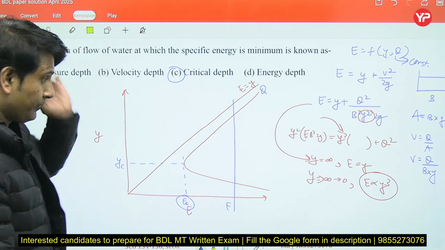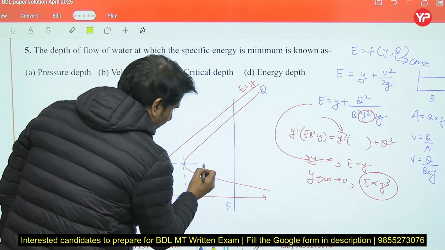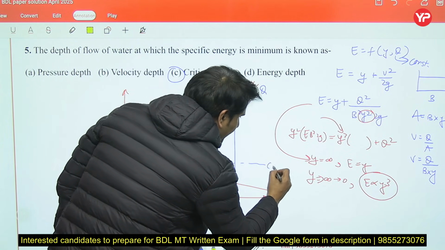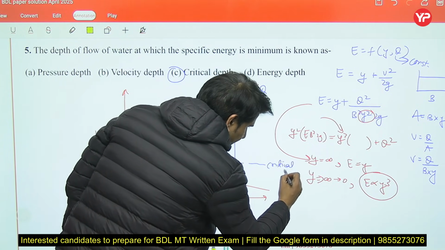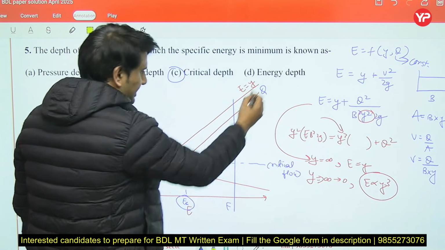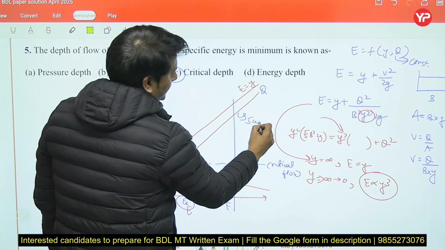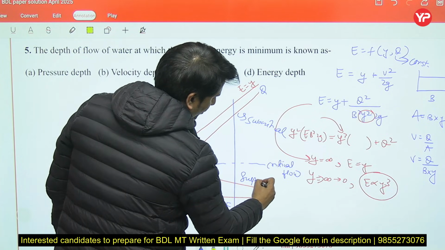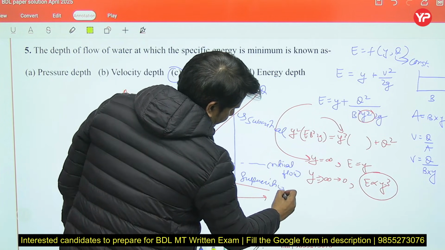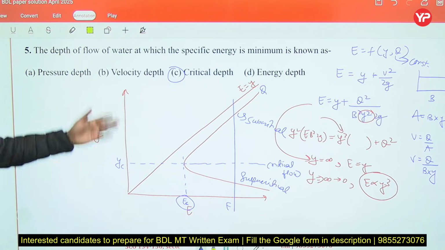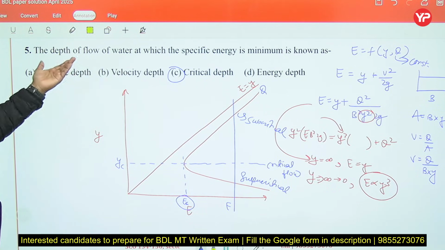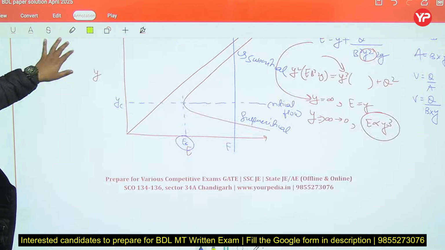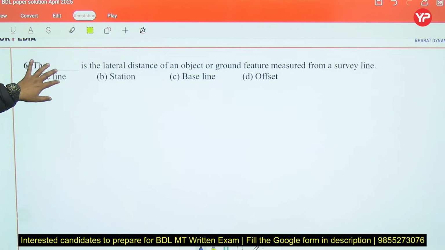The flow at this particular point will be critical flow. Above this line, flow will be subcritical. Below this line, the flow will be supercritical, right? So the answer to this particular question will be the critical depth. Now let's move to the next question.